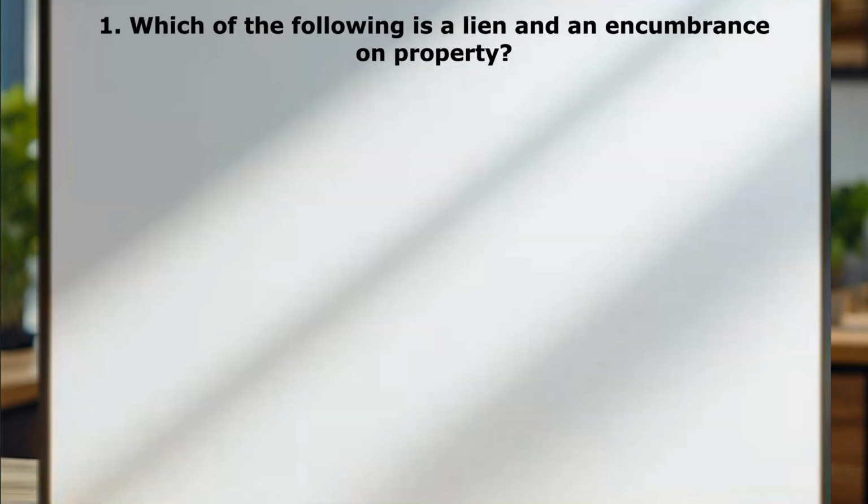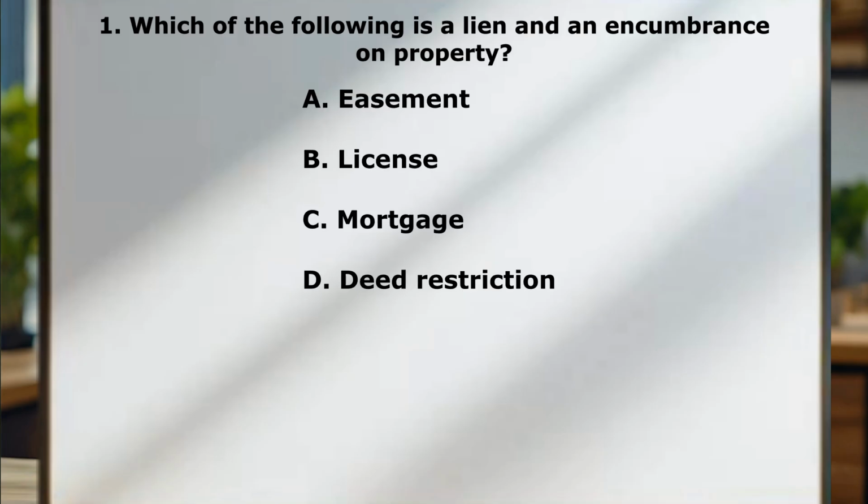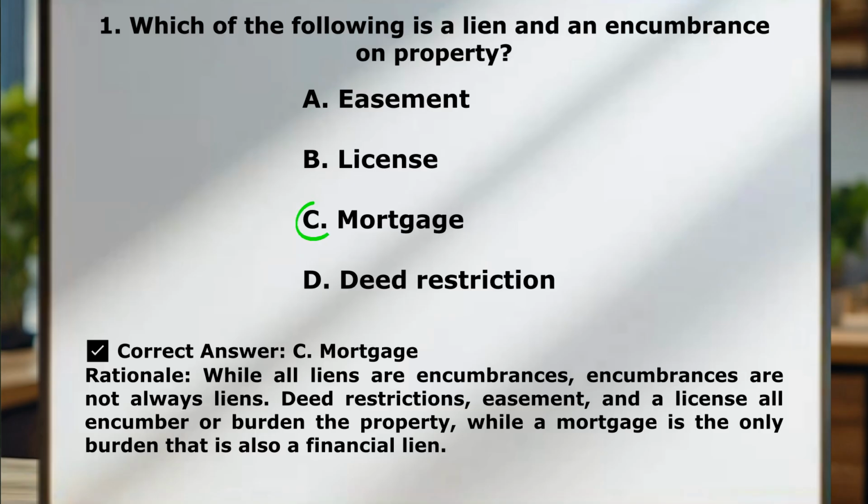Now that we're done with those first 10, let's dive into the next 20 questions related to property ownership and land use. Number 1, which of the following is a lien and an encumbrance on property? A, an easement. B, a license. C, mortgage. D, deed restriction. Correct answer here is C, a mortgage. While all liens are encumbrances, encumbrances are not always liens. So deed restrictions, easements, and a license all encumber or burden a property, while a mortgage is the only burden that is also a financial lien.